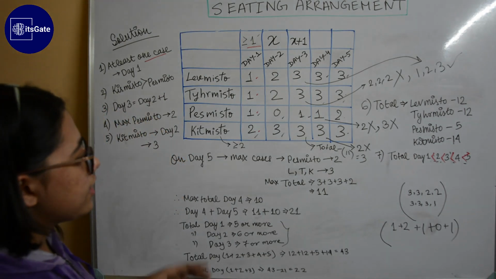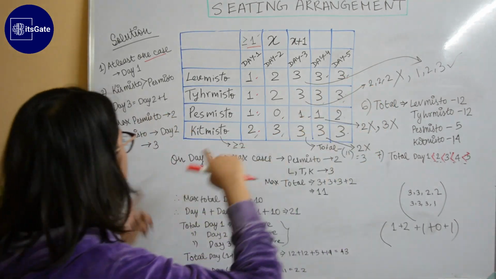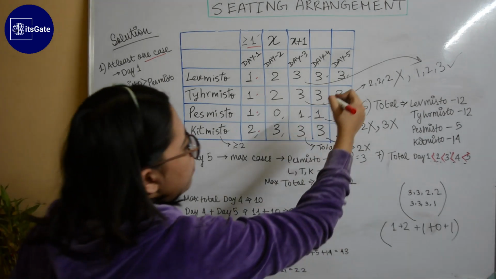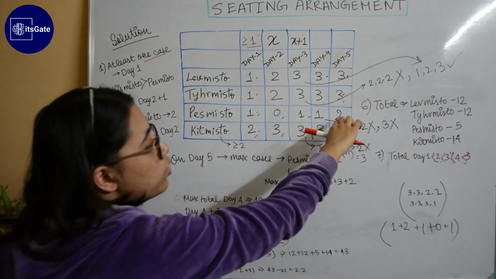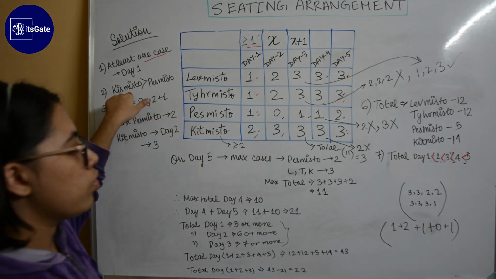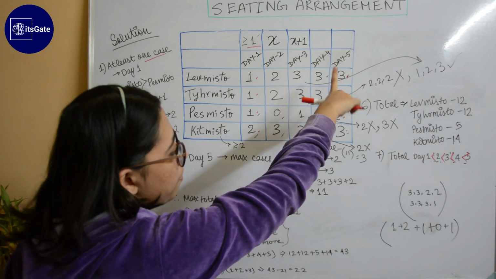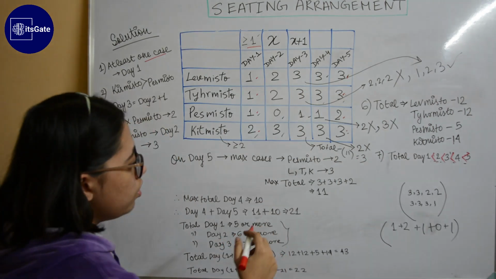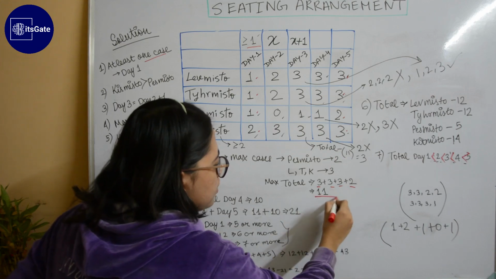So let's see what can be the maximum total number of cases on day 5. On day 5, it's already mentioned in the question that the cases can be only 0, 1, 2 and 3. So the maximum number of cases on day 5 in each city can be 3, 3, 2 and 3. Why 3? Why 2 in Pesmisto? Because once again it's written that Kitmisto will always be greater than Pesmisto, and the immediate number which is less than 3 is 2. That's why we assume that the maximum number of cases on day 5 are 3, 3, 2 and 3. I hope this is understandable. So the total number of maximum cases on day 5 is 3, 3, 3 and 2, which is 11.